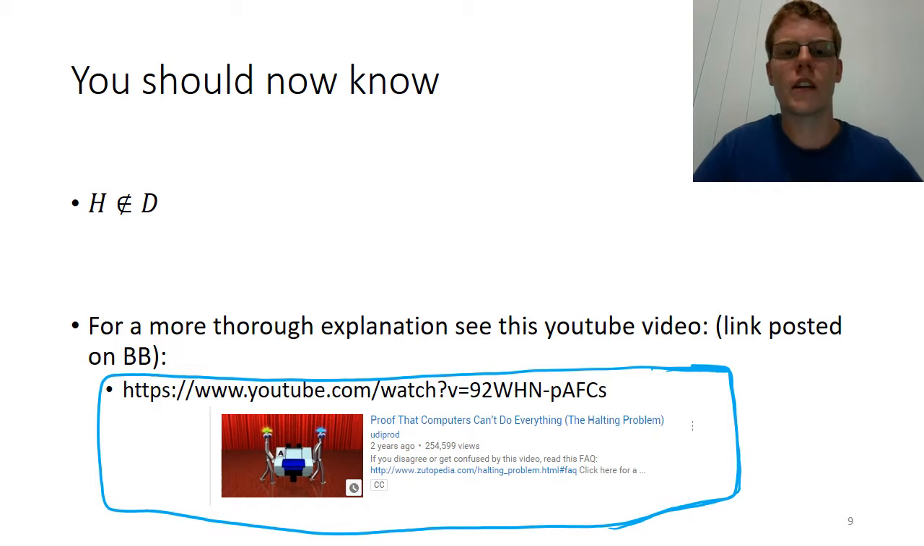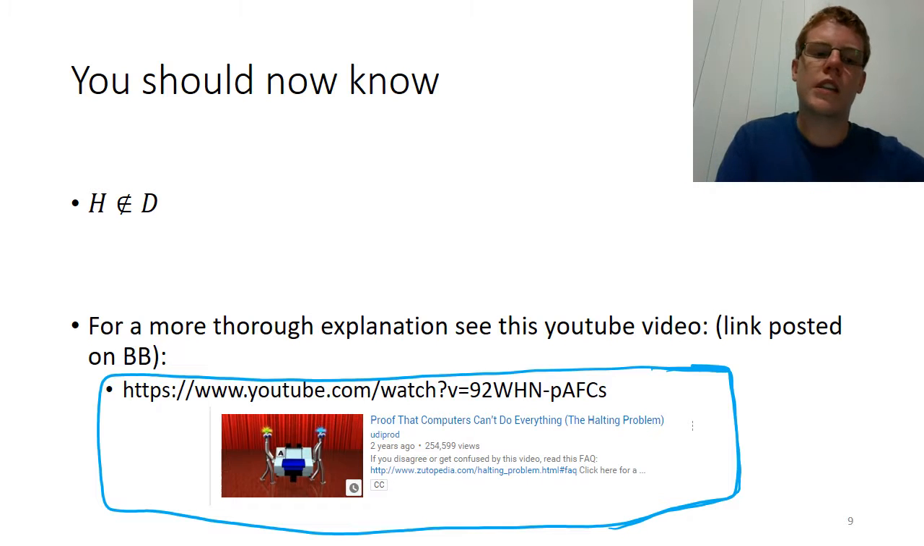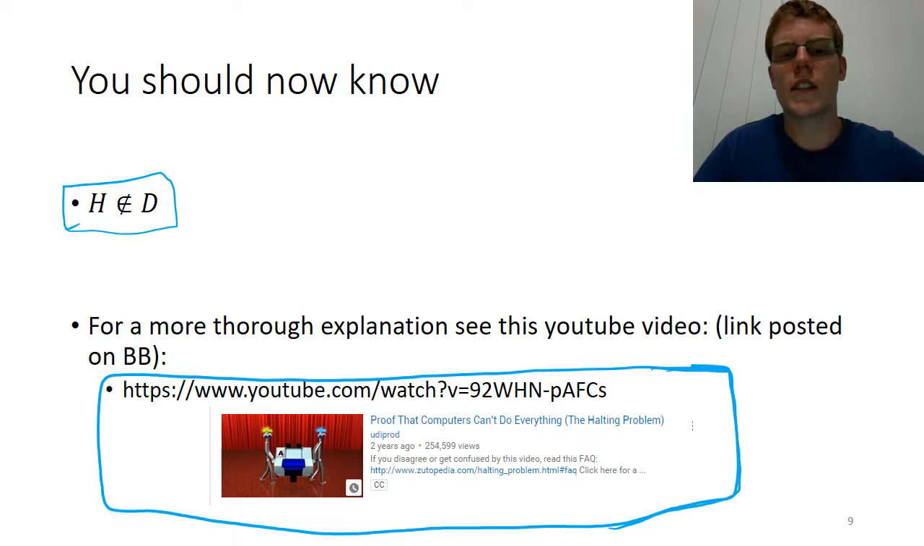But basically you should understand that through our proof by contradiction, we now know that the language H is not in the set D, which is the set of decidable languages, which means that there cannot possibly exist a Turing machine which will always halt and will answer yes or no to whether or not a machine halts on an input string.